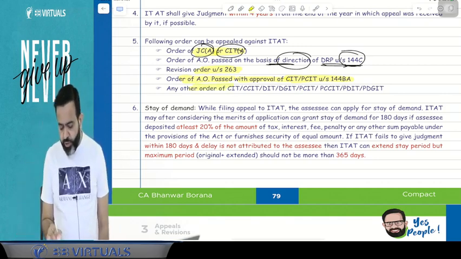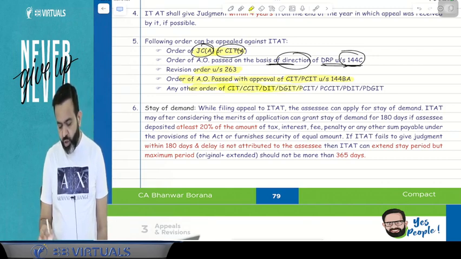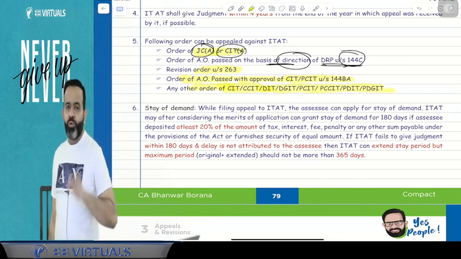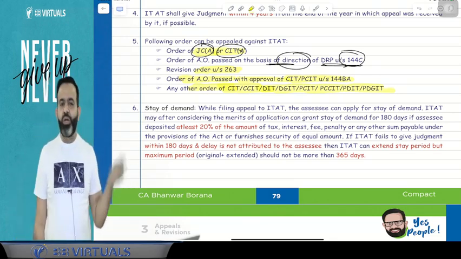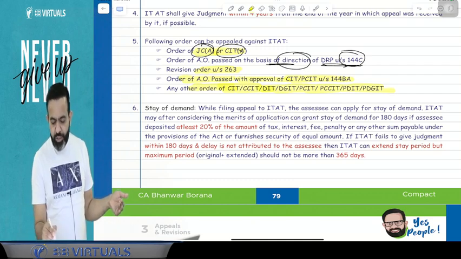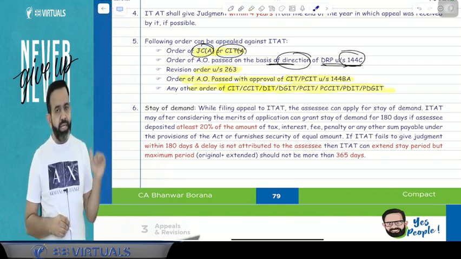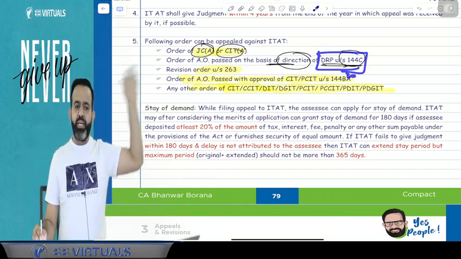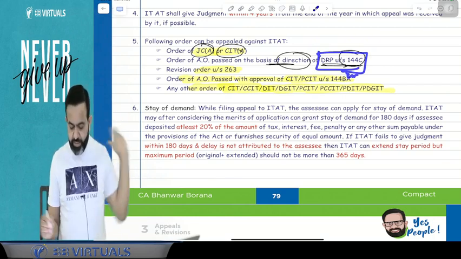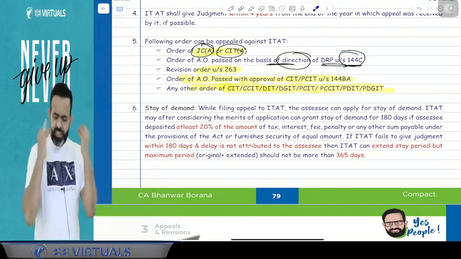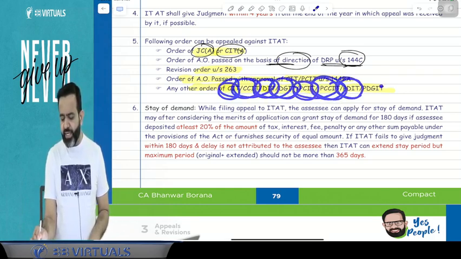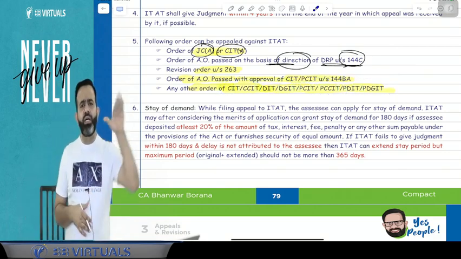Now next is any order of the CIT, CCIT, DIT, DGIT, PCIT, PCCIT or PDGIT; then directly file an appeal at the ITAT. In simple words, you can remember it like this: if there is a joint commissioner appeal order or a CIT appeal order, file the appeal to the ITAT. Second, remember the direction of the DRP. If any order is passed by the AO due to the direction of the DRP, directly file the appeal to the ITAT. Third is the revisional order under section 263, and fourth, just remember any order of the CIT, CCIT, DIT, DGIT, PCIT, PCCIT, PDGIT, then directly file the appeal at the ITAT level.